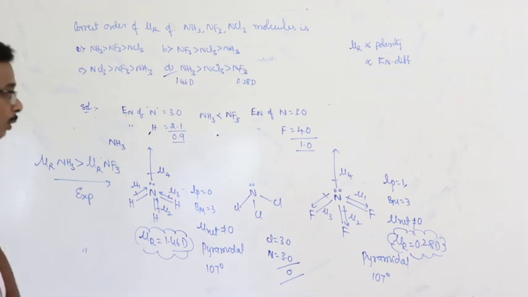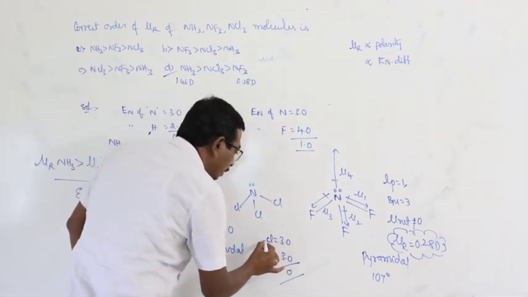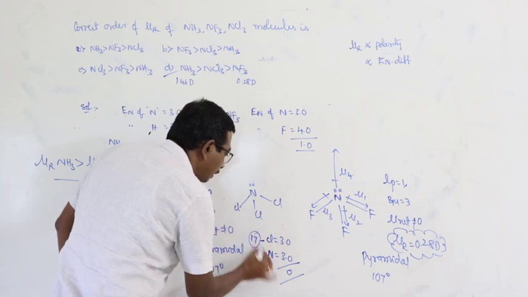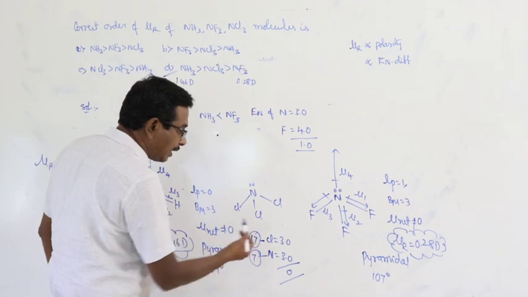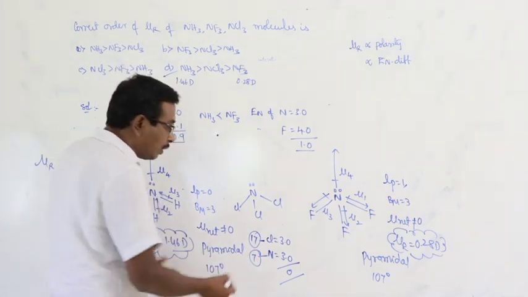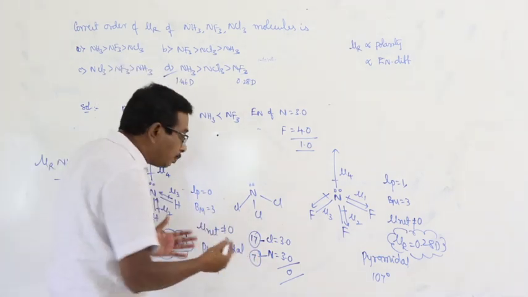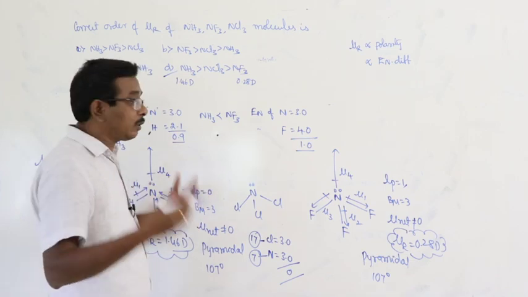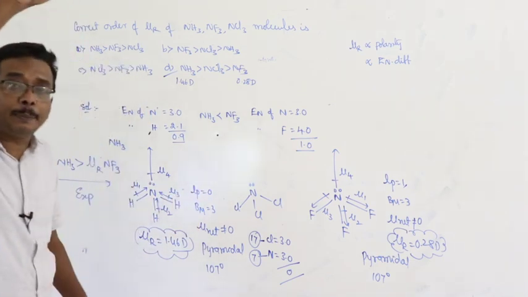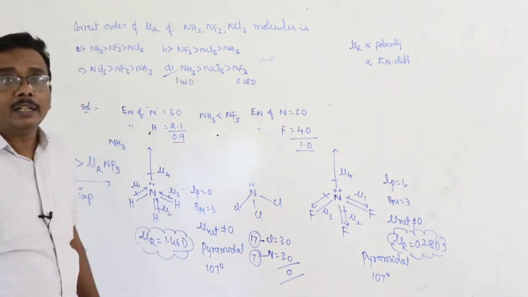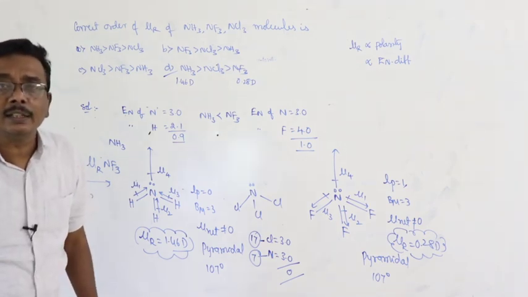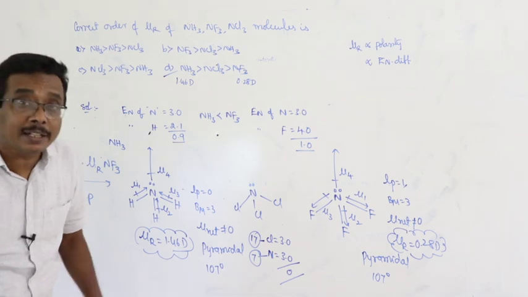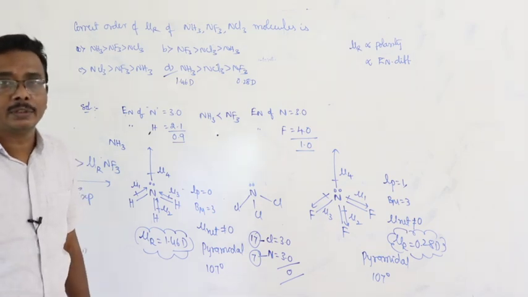Then you have to go through the atomic numbers 17 and 7. Which one is smaller in size? Which one is smaller in number? 7. So, in most cases smaller atoms have greater electronegativity. Why? Already in the periodic table I have mentioned: the greater the electronegativity, the smaller is the atomic radius.